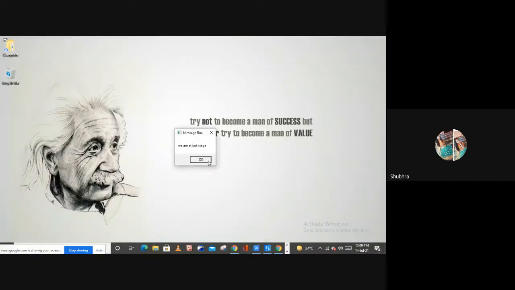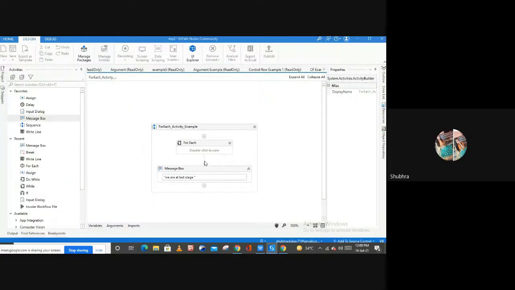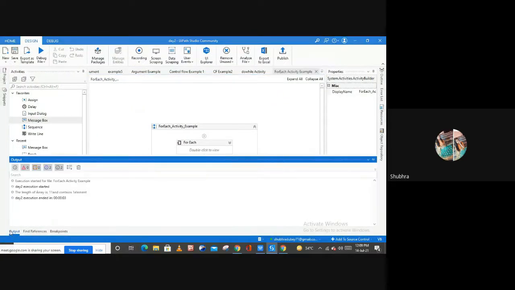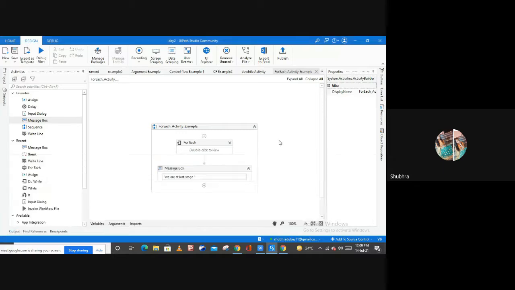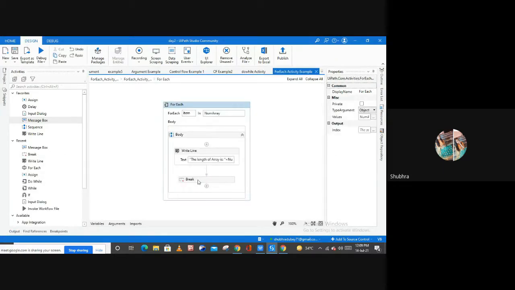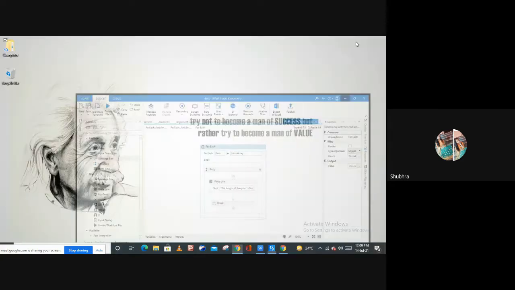So we are at the last stage, the message box, and now let me show you the output. As you can see, the length of the array is 11 and it contains one element, right? So my loop breaks after one time of execution. This is how you can use the break activity to break your loop.